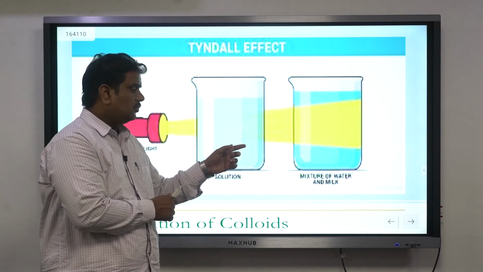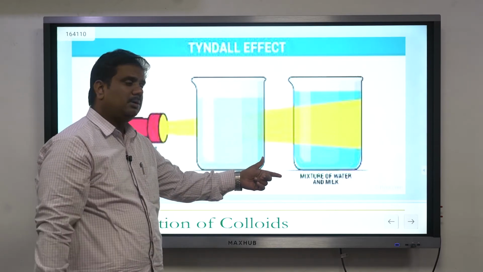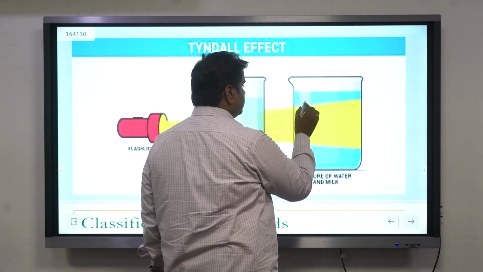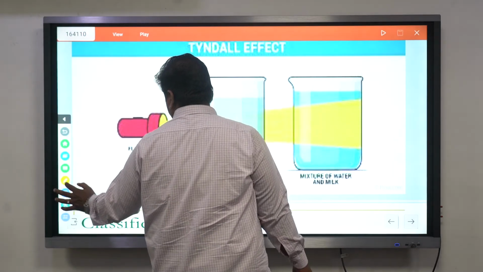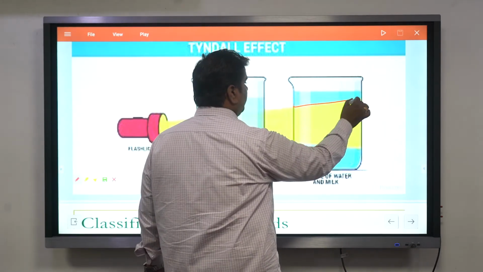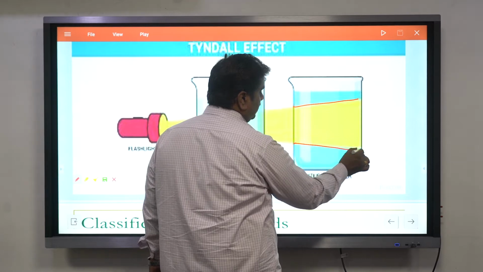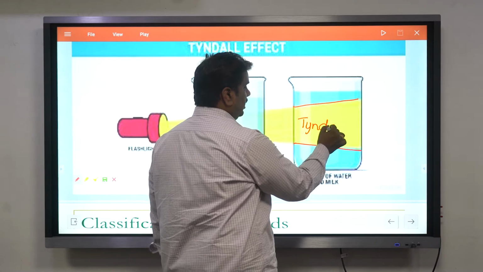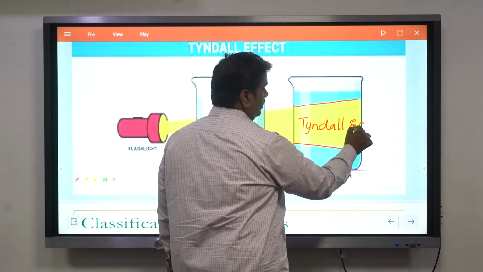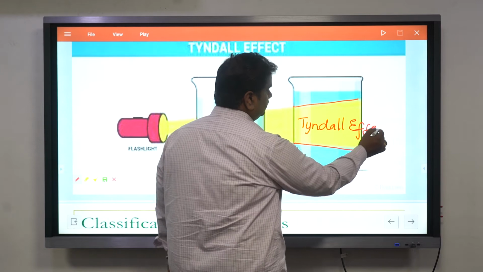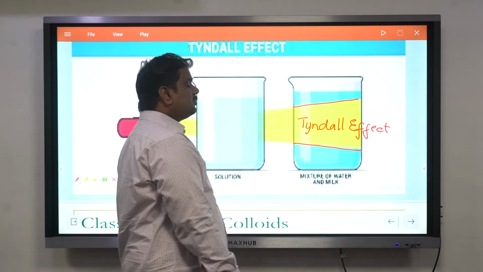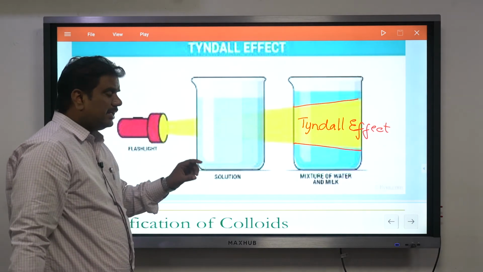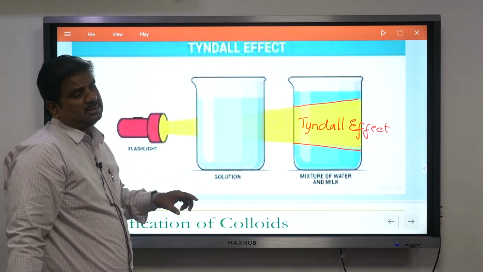But the moment light falls onto a mixture of water and milk, the milk particles present there are able to show the path in which the light rays travel. This particular phenomenon is known as the Tyndall effect. It is known as the Tyndall effect, wherein whenever light rays are focused on a combination of water and milk, you can trace out the path in which the light rays are traveling.